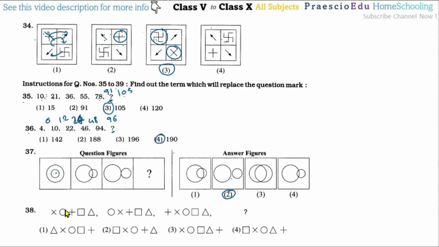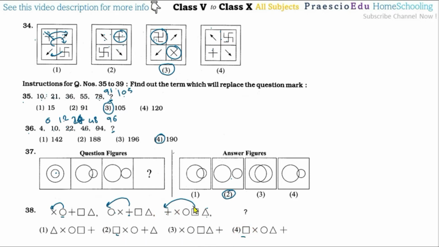Now question number 38. So this second symbol comes first, then this term comes, then this third symbol comes, so this comes after this one, means 4 plus. So at the last, these triangles will be moved forward. So for this one, starting with this square, means this one and this one, and after this one there should be the plus sign.